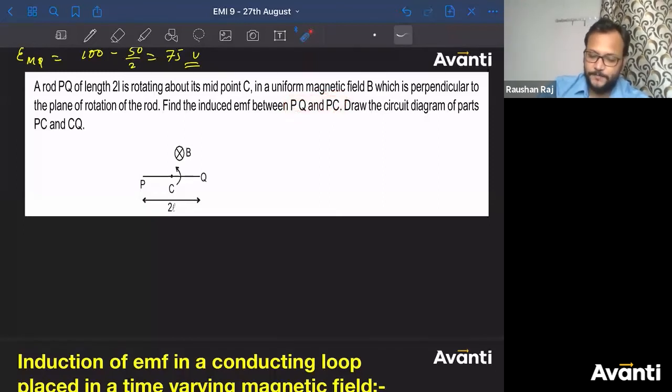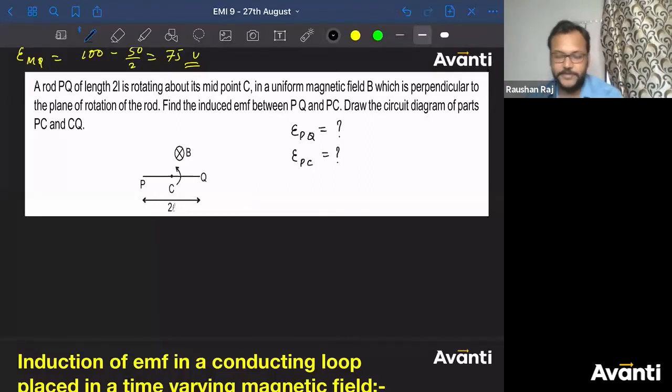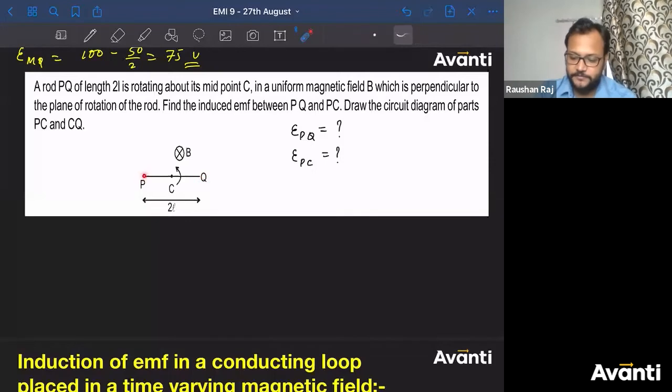I am asking you what is EPQ, and what is EPC. This is the question. Don't misread the question. All right. Question is find the induced EMF between PQ and PC. So induced EMF between P and Q and induced EMF between P and C.